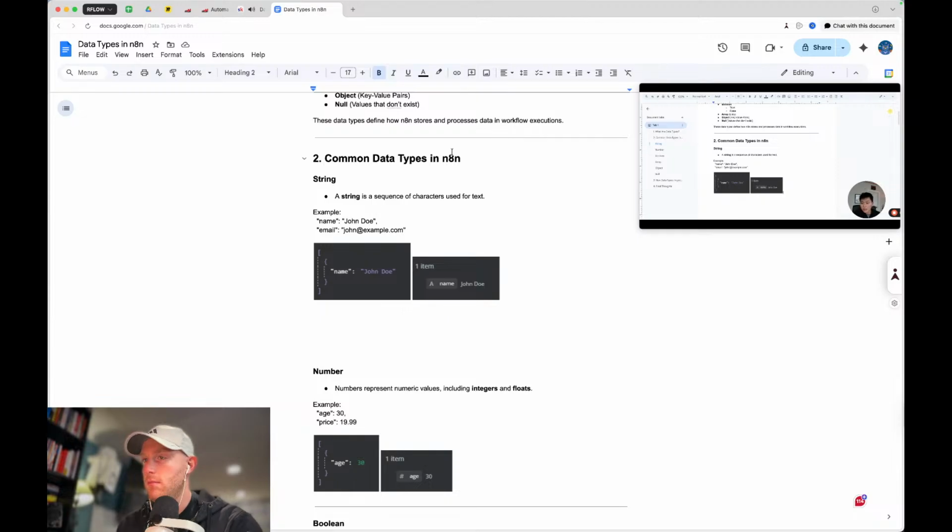Anyways, here we have two strings, right? The key here is name, and then the actual value of the name is a string called John Doe, and then the email, which is john@example.com. Here's what it comes through as in JSON. So as you can see, I talked about key value pairs, where the key is sort of